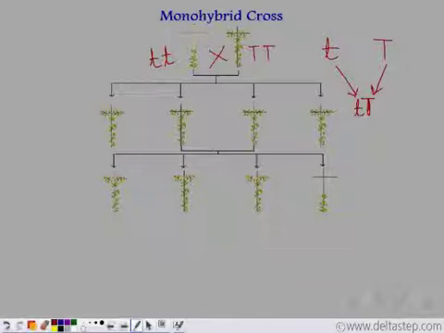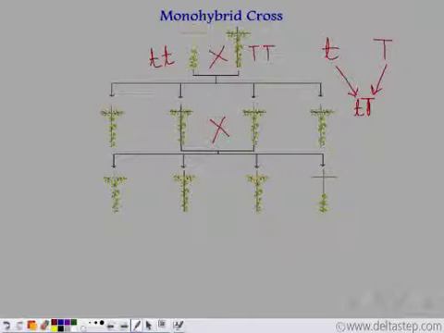So all the plants in this first generation had two factors, small t, capital T. Now, Mendel next took two such plants from the first generation, crossed them for reproduction, and he got 3 tall plants and 1 dwarf plant. So let's work this out, how this happened.